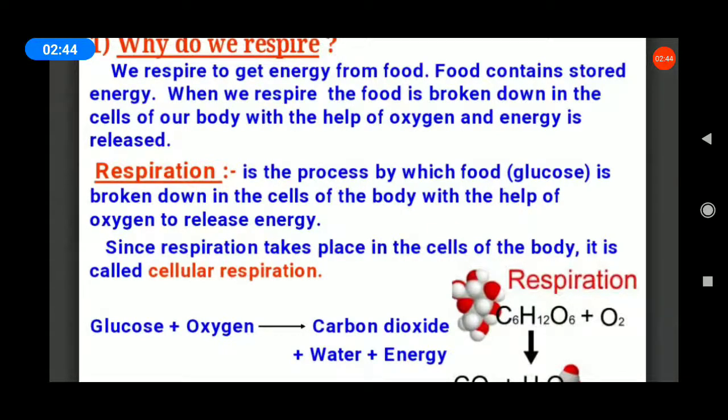It is a 2-mark question, so bracket the answer. What is cellular respiration? Cellular respiration takes place in the cells of all organisms.